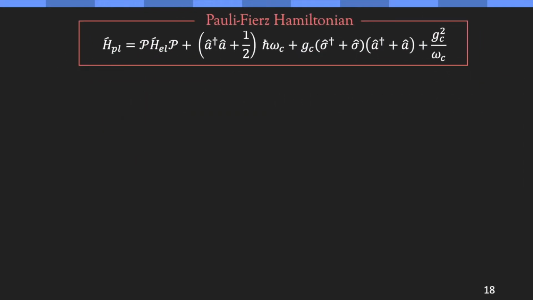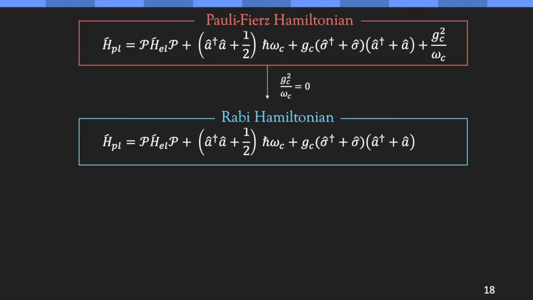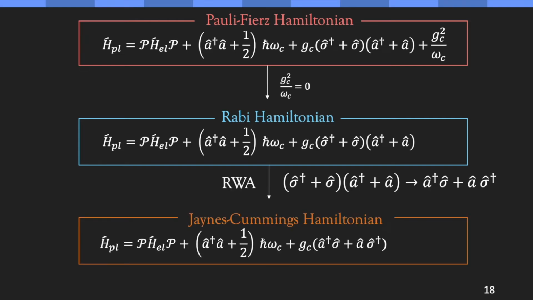Now, there are different levels of approximation. We could use the Rabi Hamiltonian, in which you ignore the dipole self-energy term, and then further you can ignore the rotating wave terms and get the Jaynes-Cummings Hamiltonian. Here we assess the accuracy of these different levels of approximation in this charge transfer process as well.